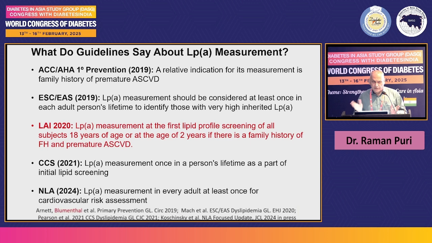LAI, we are different. And you will agree with me, if something is genetically determined, the level you are going to achieve in 5 years will remain throughout. You know it is atherogenic. In India, we have premature coronary artery disease. It is malignant atherosclerosis we suffer from. So what LAI says is, you should screen for lipoprotein A at the first lipid profile screening of all subjects at 18 years of age, or at the age of 2 years if there is a family history of FH and premature ASCVD. This is what LAI recommends.